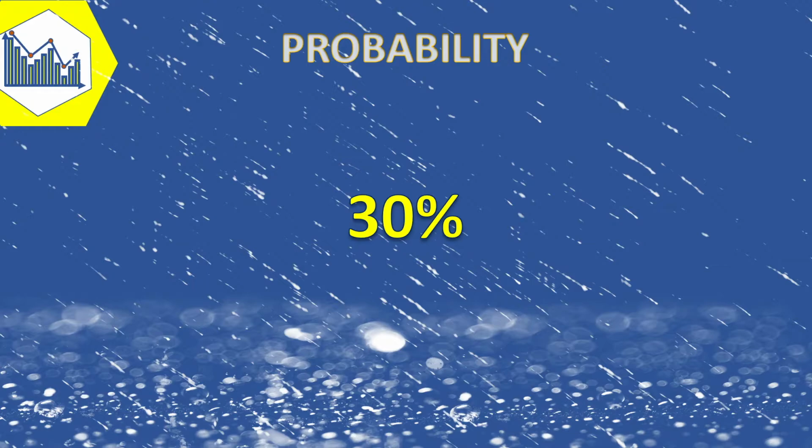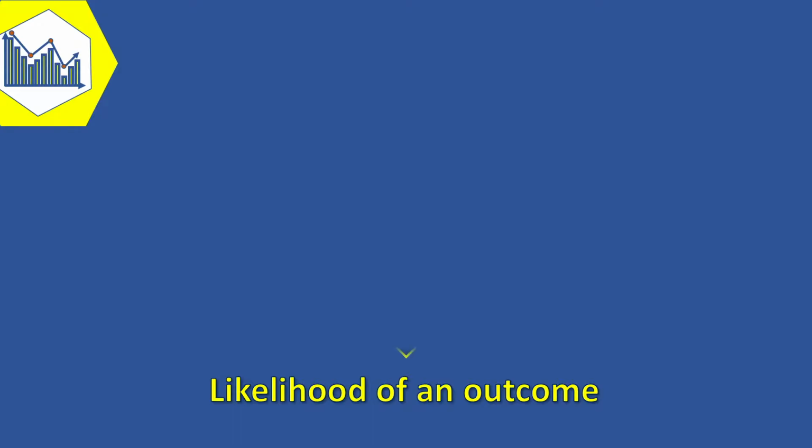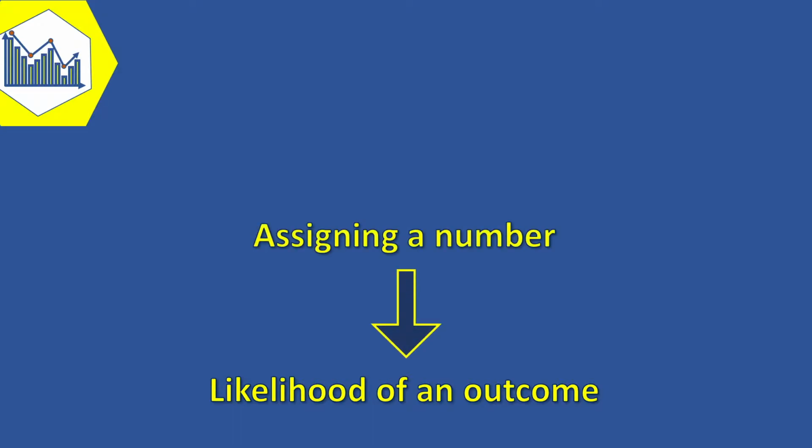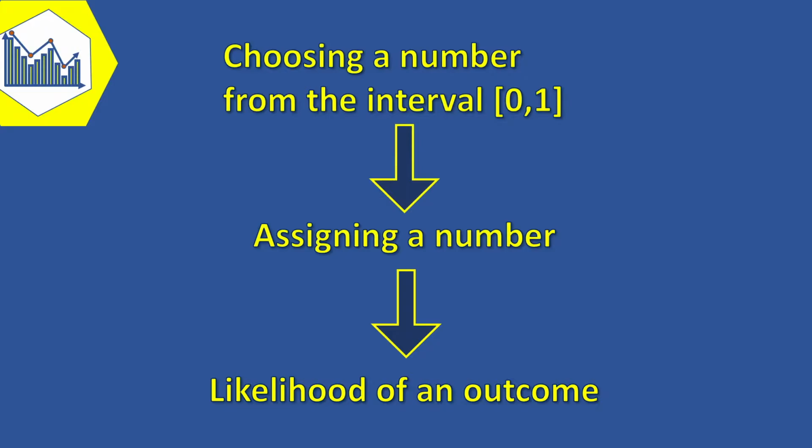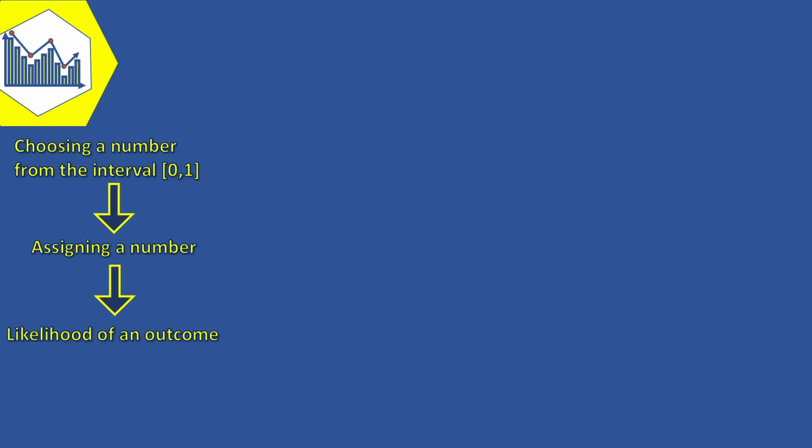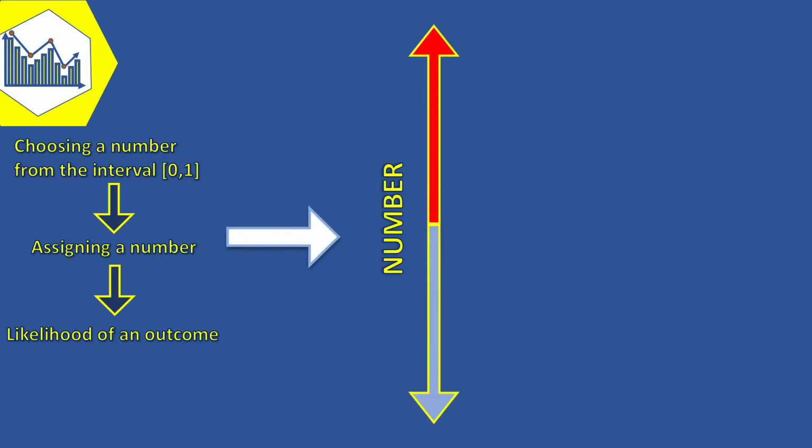The likelihood of an outcome is quantified by assigning a number from the interval of 0 to 1 or a percentage from 0 to 100 to our outcome, and higher numbers indicate that the outcome is more likely than the ones that have lower numbers. The probability of 0 indicates that an outcome will not occur, and on the other side, the probability of 1 indicates that an outcome will occur definitely.